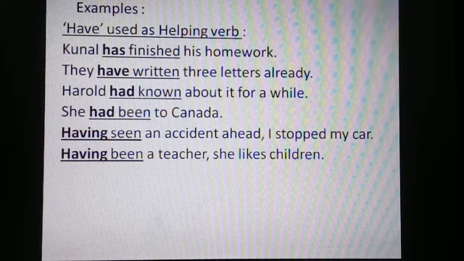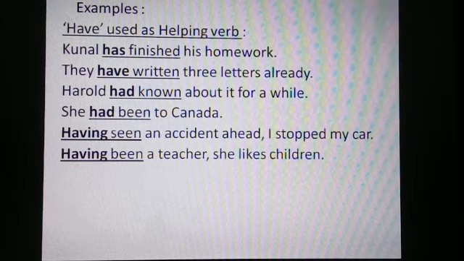A teacher is a complement. She is the subject. Likes is the main verb of the second clause, which is the first form of like. Children is the object.